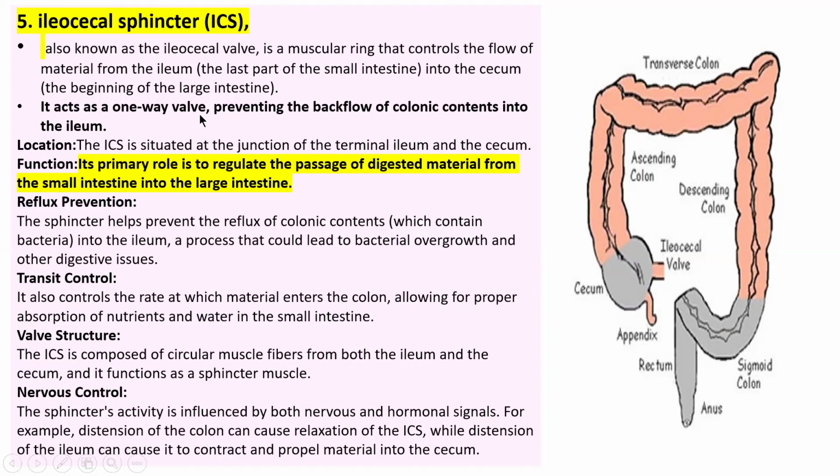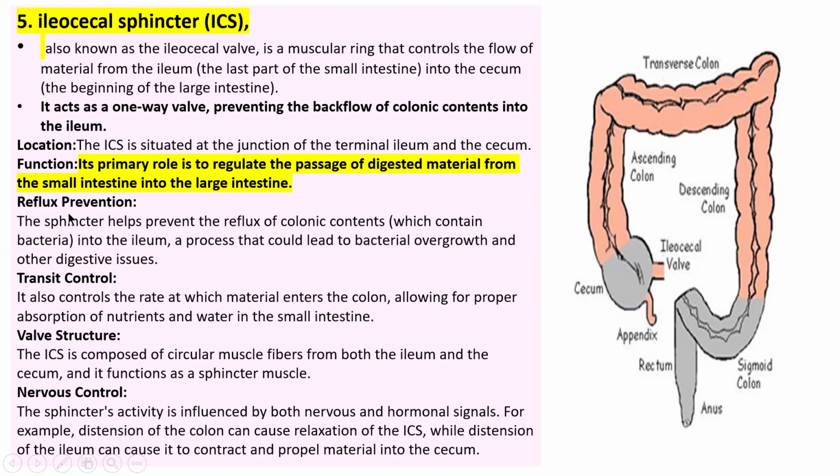It regulates the passage of digestive material from the small intestine into the large intestine. What are the parts of the small intestine? Duodenum, jejunum, ileum. The ileum is the last part of the small intestine. From the ileum, material will not go back, and it moves on to the beginning of the large intestine: cecum, colon, rectum, anus.